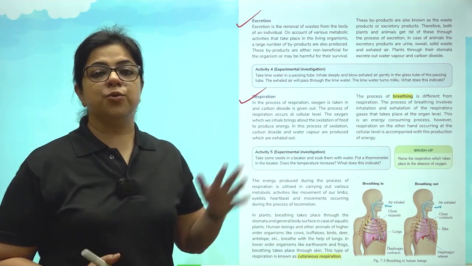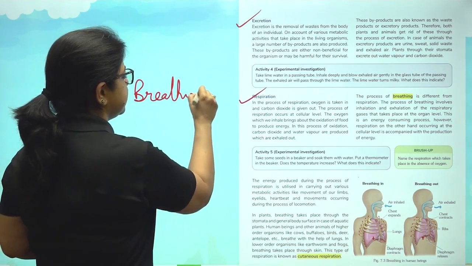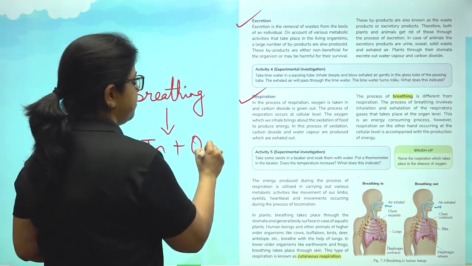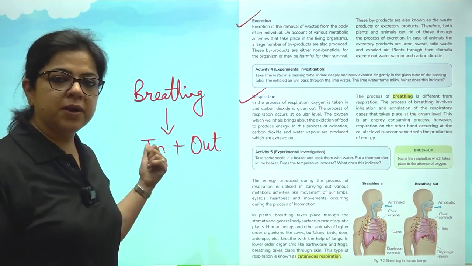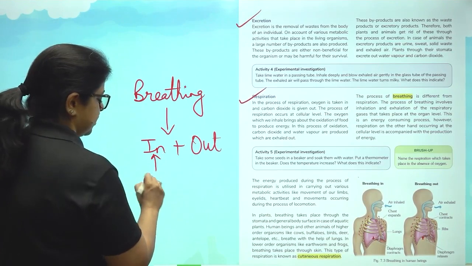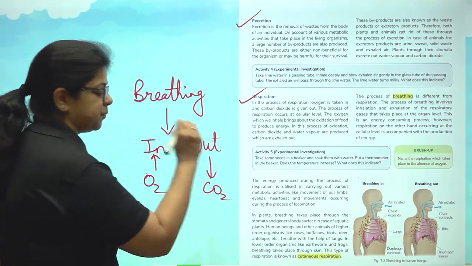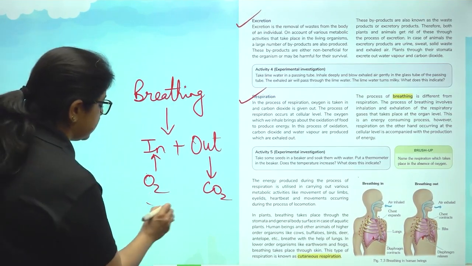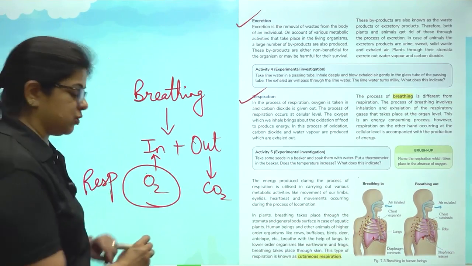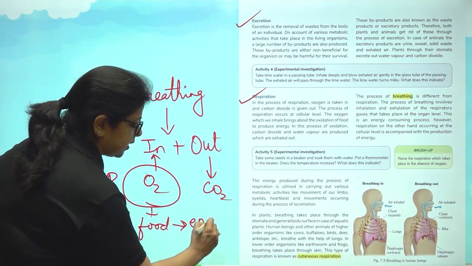But for now, we need to understand what breathing is. Breathing is simply in and out of gases. So talking about the human body or animals, which gas goes inside? Oxygen. Which gas comes outside? Carbon dioxide. And what is respiration? Respiration is when you use this oxygen to burn the food that you are eating to give out energy.